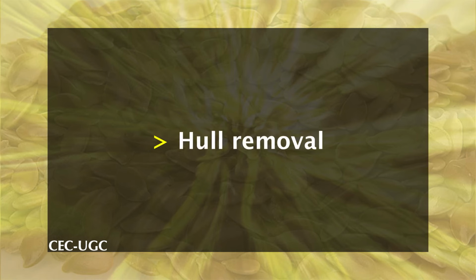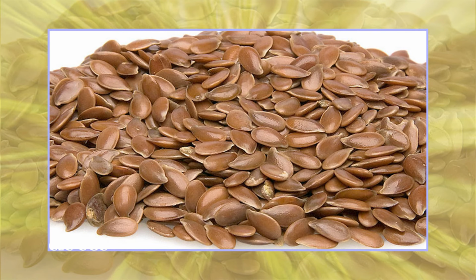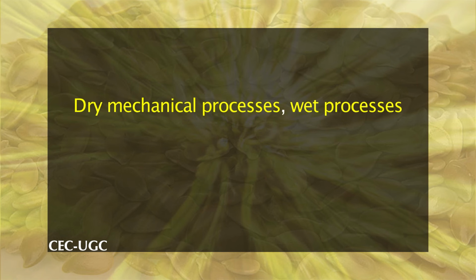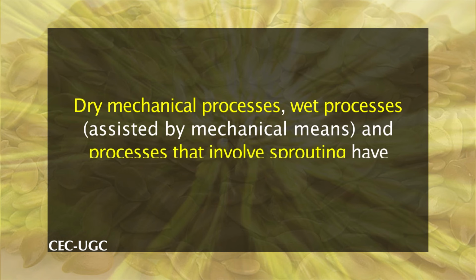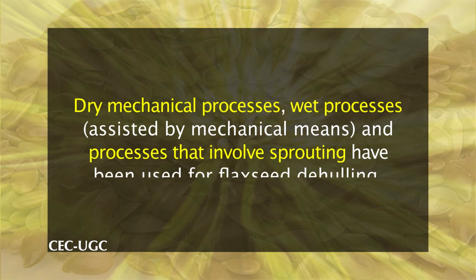Hull removal. While most flaxseed is processed as described above, separation of hulls, or seed coats, from seed embryos using commercial scale equipment is now possible. A wide variety of approaches that include dry mechanical processes, wet processes assisted by mechanical means, and processes that involve sprouting have been used for flaxseed dehulling. The properties of products achieved by each process are quite different.